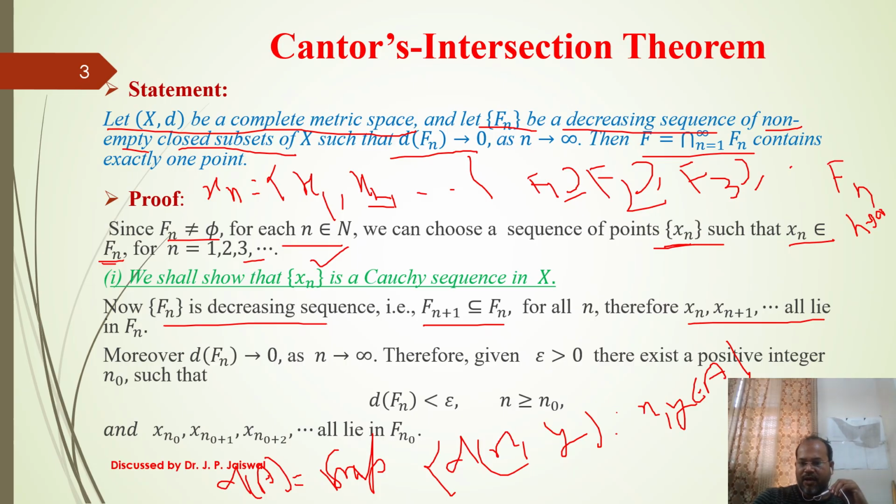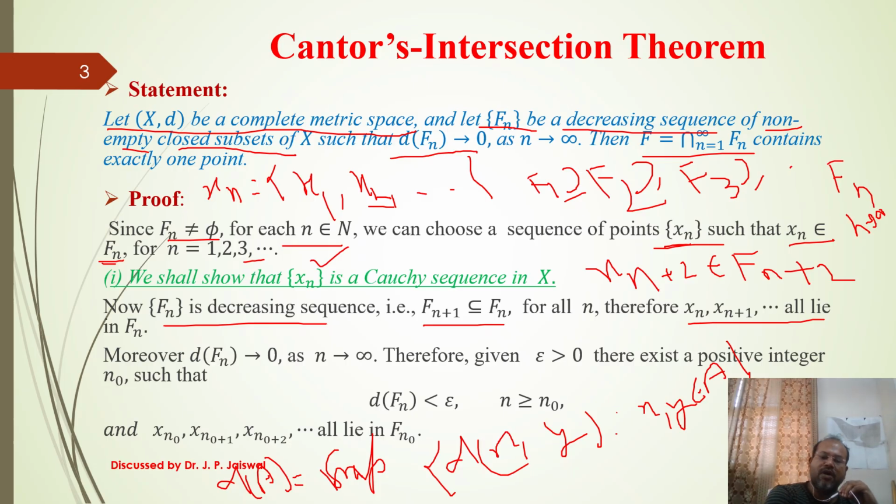Similarly, for a forward term of the sequence, xn plus 2: where is it coming from? It is coming from Fn plus 2, and Fn plus 2 is a subset of Fn plus 1, and Fn plus 1 is a subset of Fn, since these are a decreasing sequence of closed subsets.